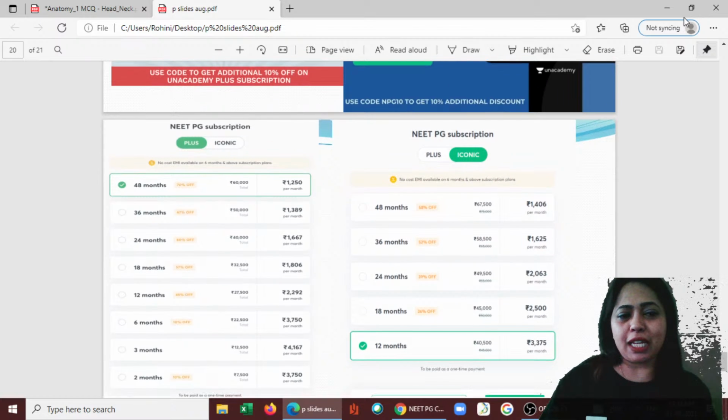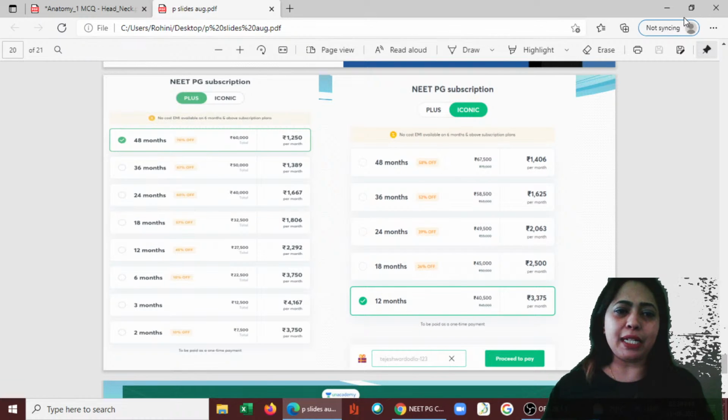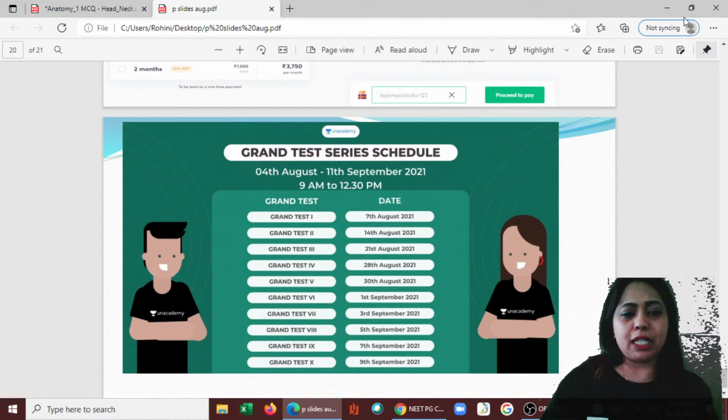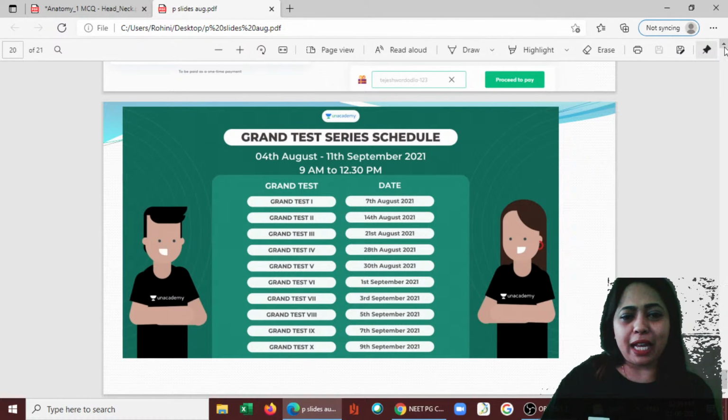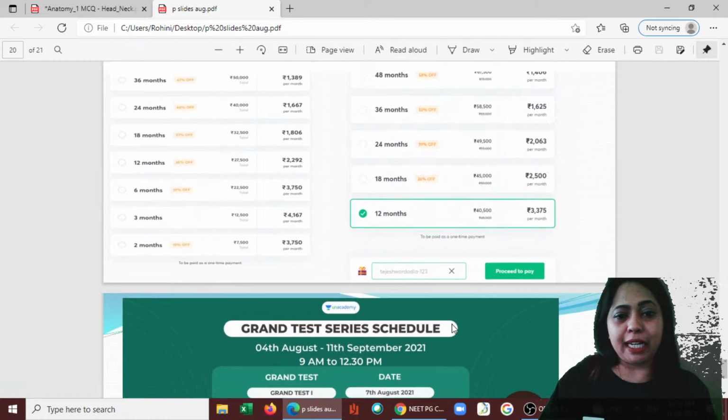You can also see there is an EMI option as well. With the EMI, you will be able to make it pocket friendly because you are paying in installments, and a minimum of 6 months is what we are looking at. So when you have a 6 months subscription, you can go for the EMI. You can also see there is a grand test series, etc. All those dates you can block and keep yourself prepared for the exam, just like how you would prepare yourself for any exam with the latest pattern.